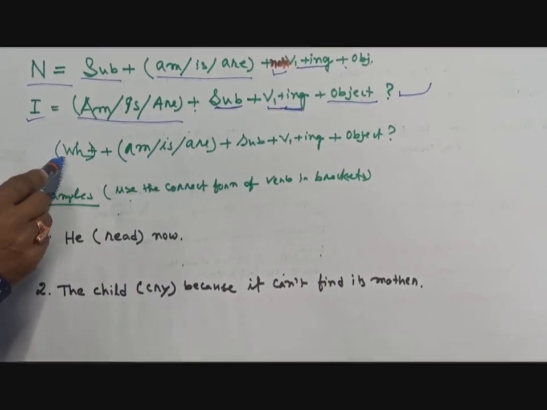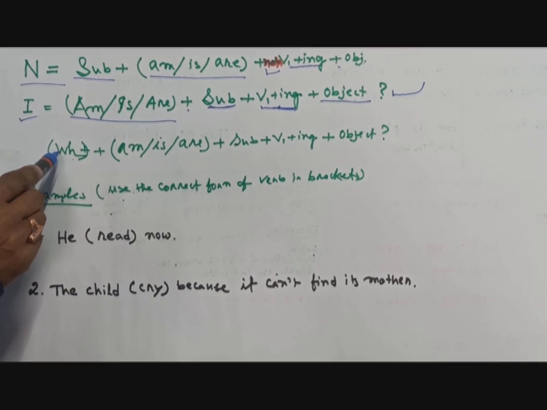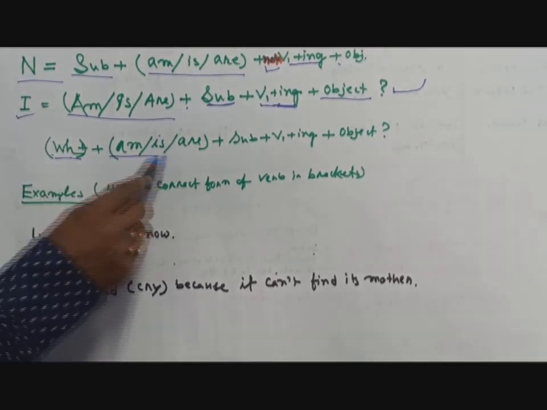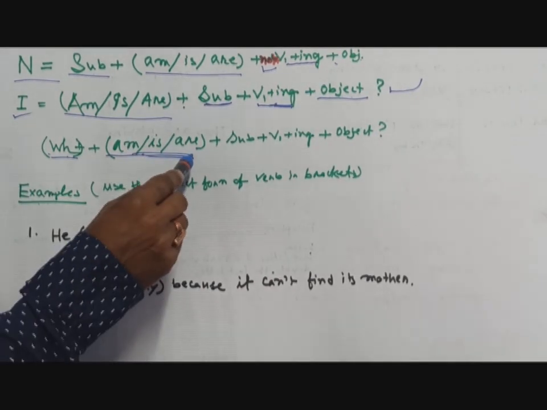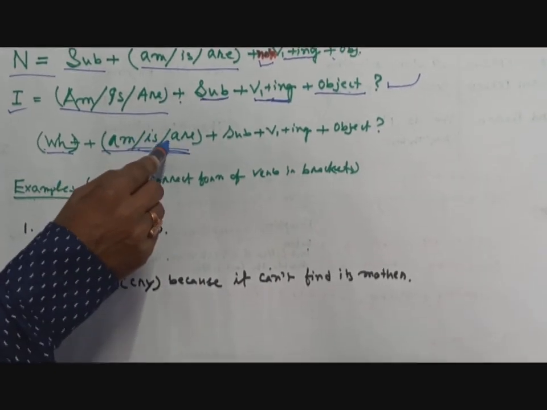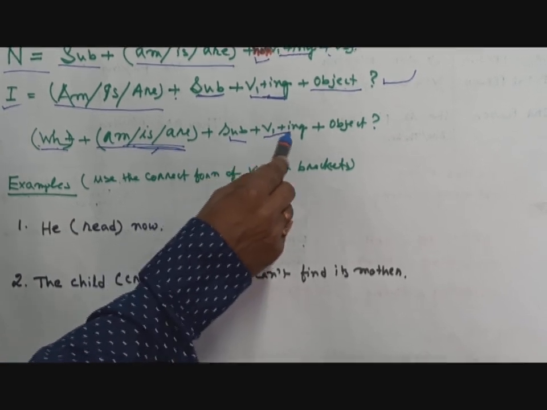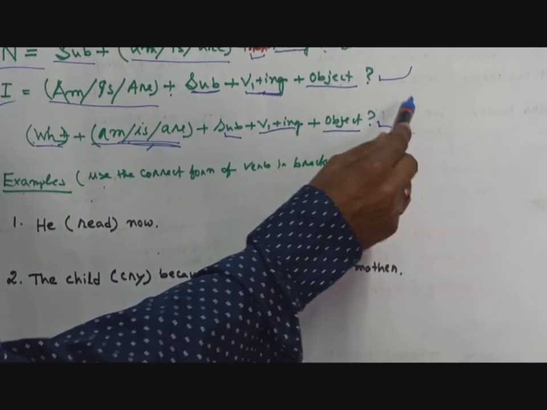And in case of a WH word, we know that WH words are what, why, when, etc. After that you have to put the be verb, any one of them, am, is, are, and then the subject, then the first form of the verb plus ing, then the object. After that you write the question mark.